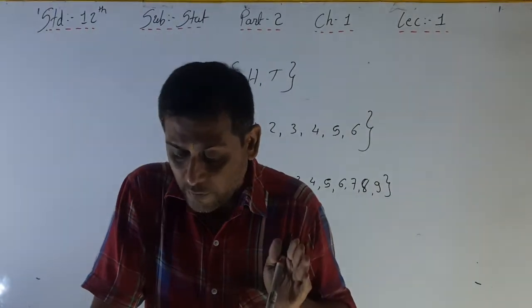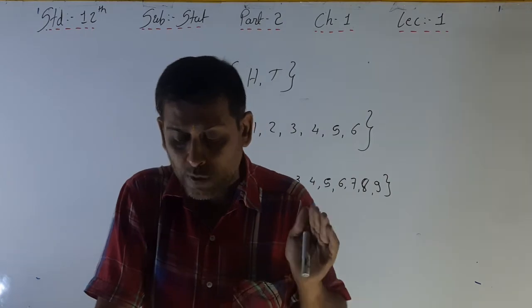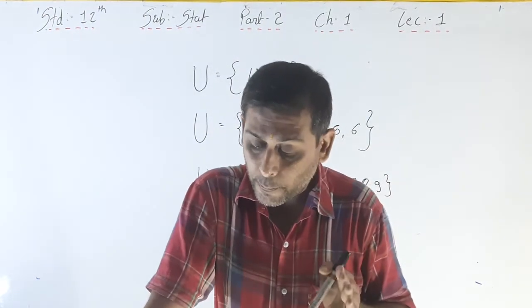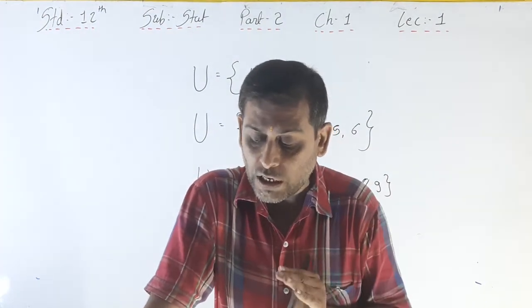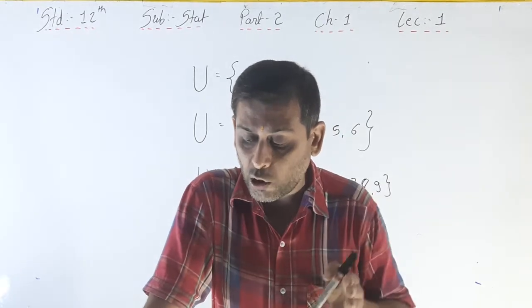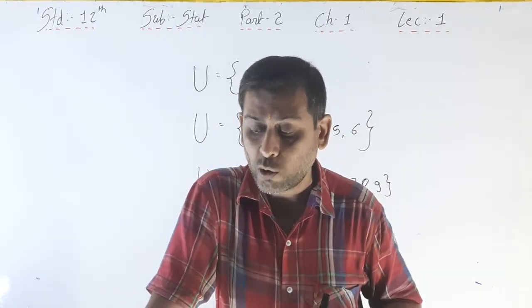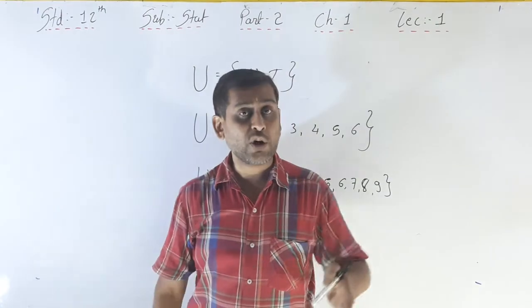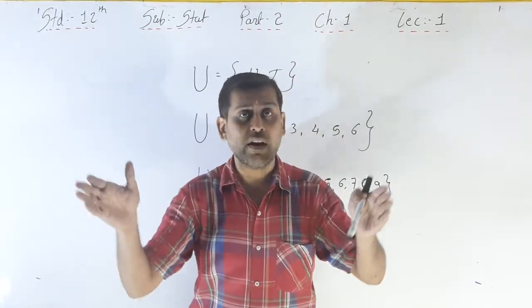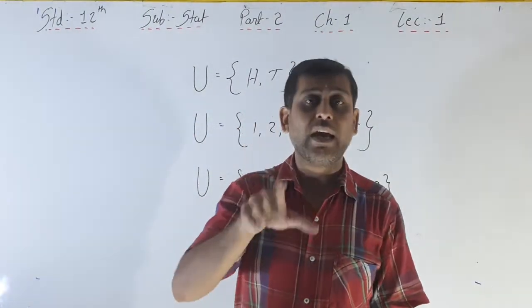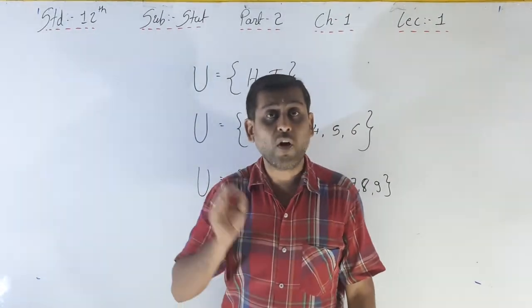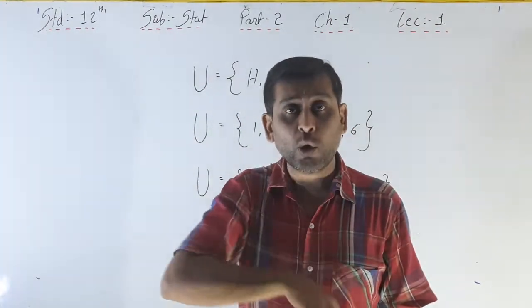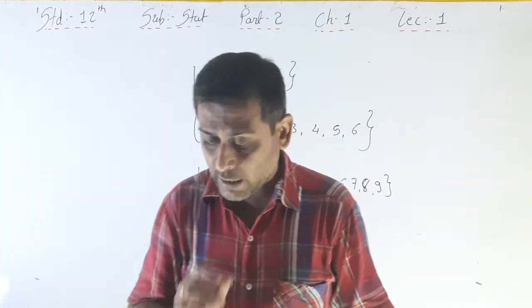If the maximum life of an electric bulb is assumed to be 700 hours, the sample space will be U is equal to {L | 0 ≤ L ≤ 700}. Minimum 0 and maximum 700. L is between them, so the life of the bulbs is between 0 and 700 hours.